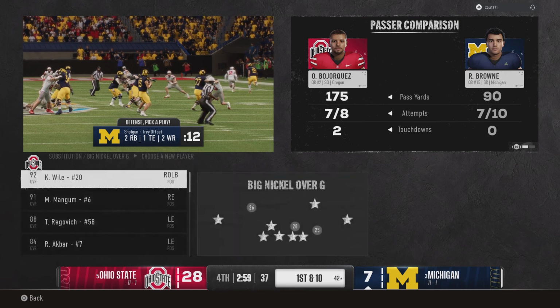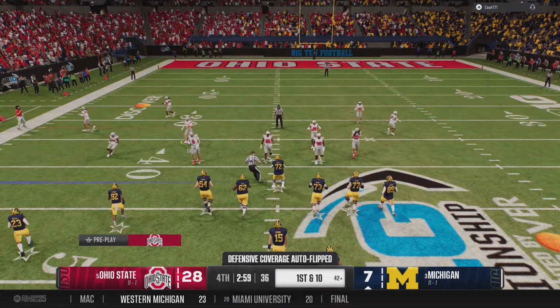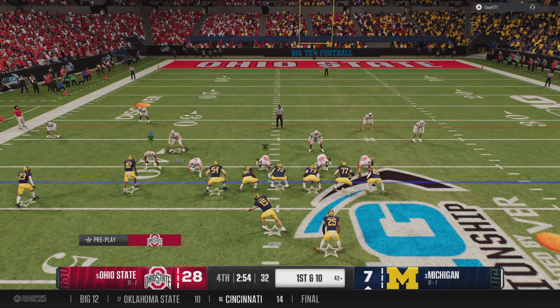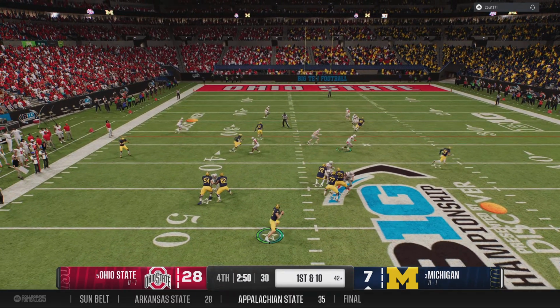That's a much better job by this quarterback of working through his progressions. We've seen him earlier try to force some throws, trying to make a big play. This time, works through his progressions, checks it down to the flat, and picks up some positive yards.